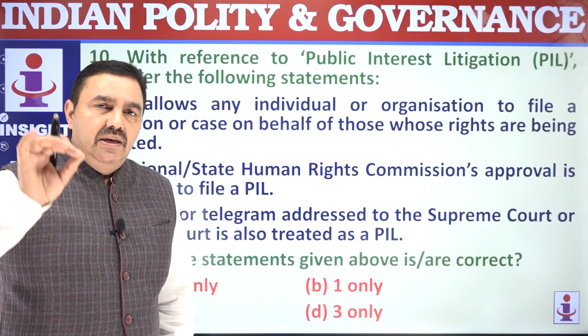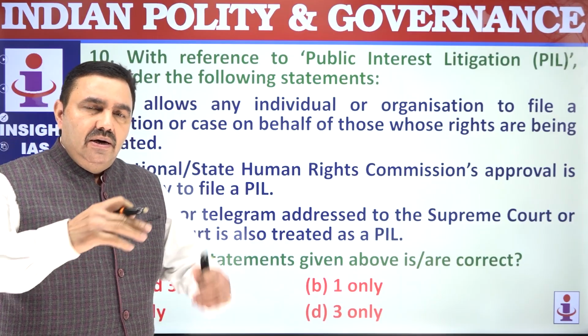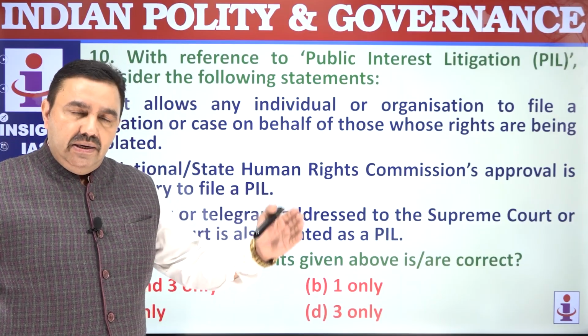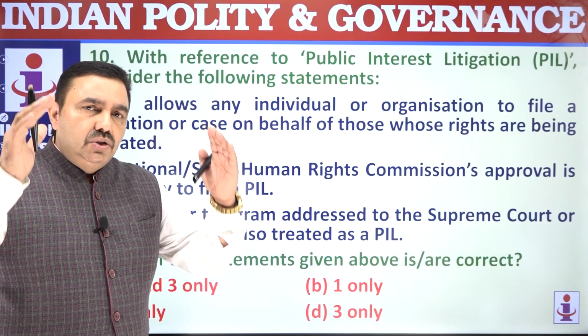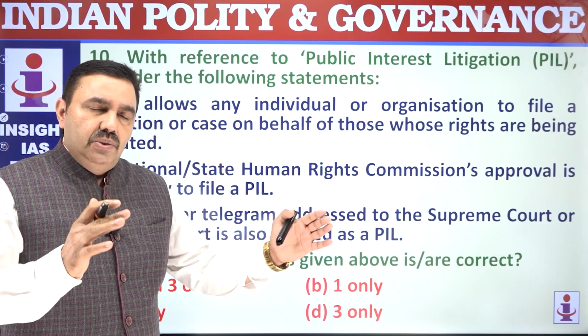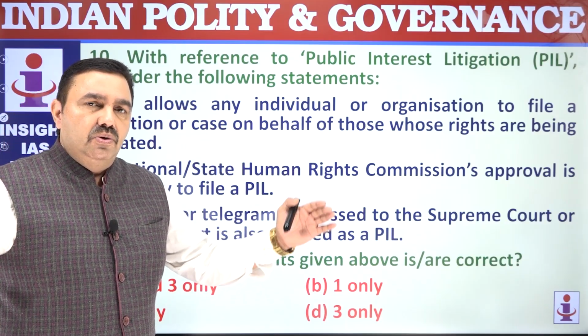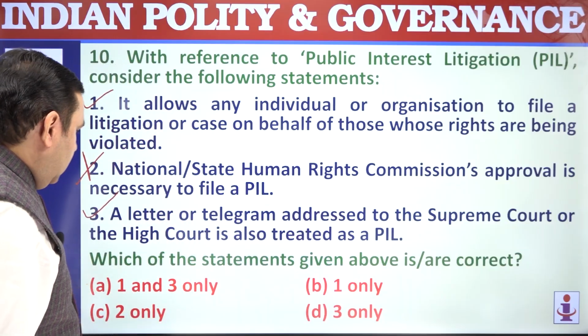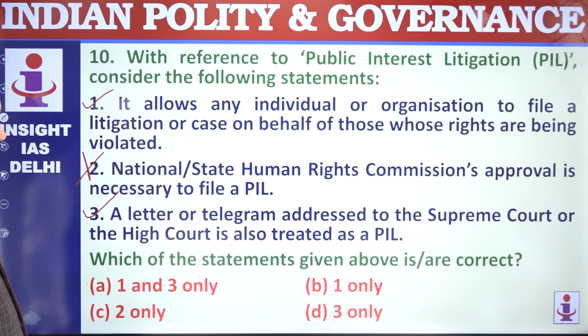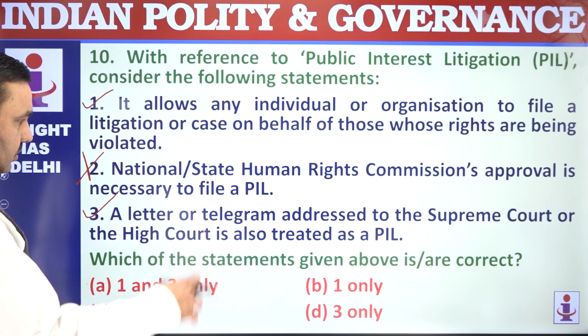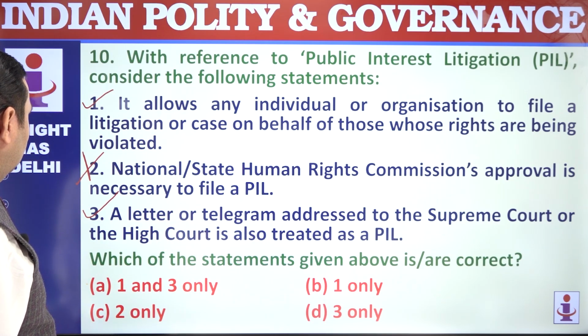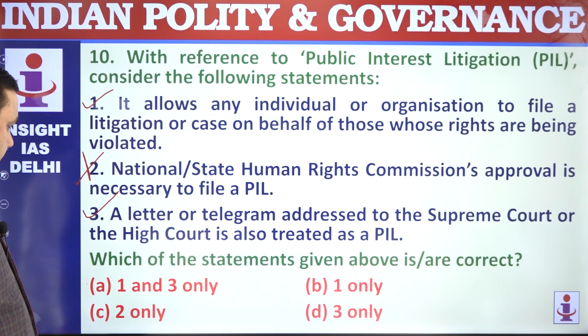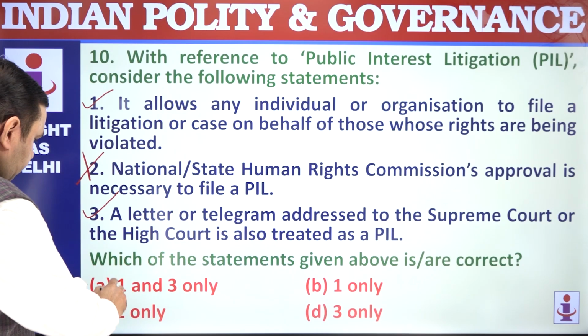Public interest means any issue that affects a group or the entire nation. The issue should not be of concern to an individual. It should be of concern to society, a group or a community at large. And that can be written to the Supreme Court or High Court, and through a telegram or letter it will be accepted as a filing with the court. So 1 and 3.